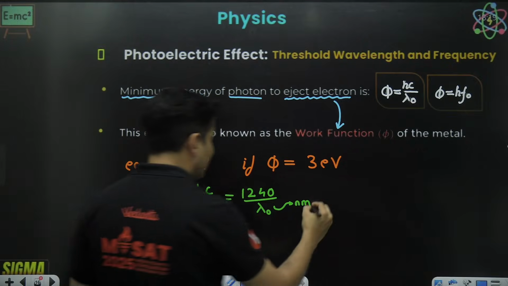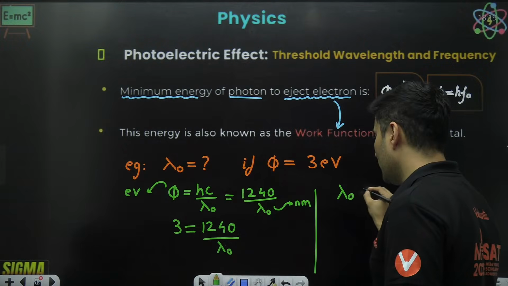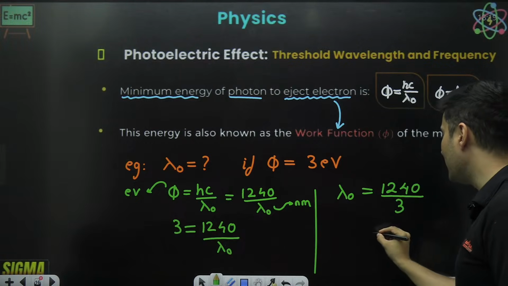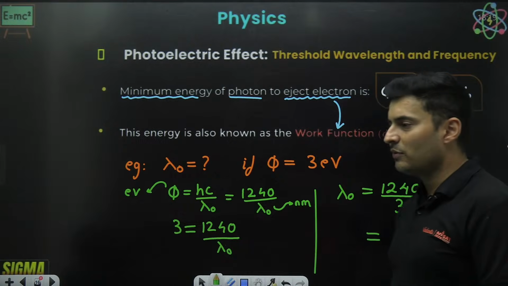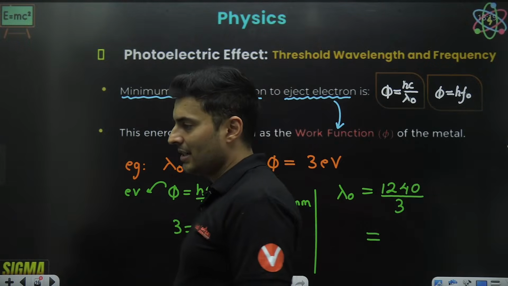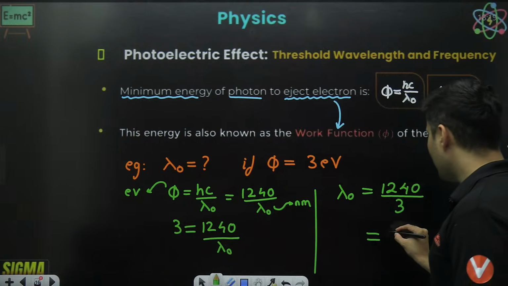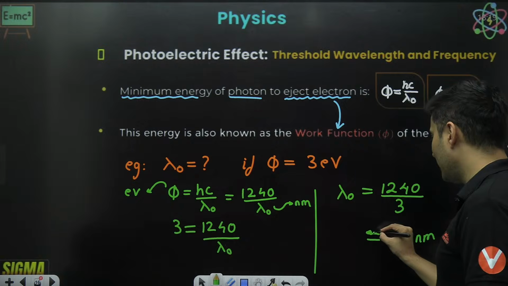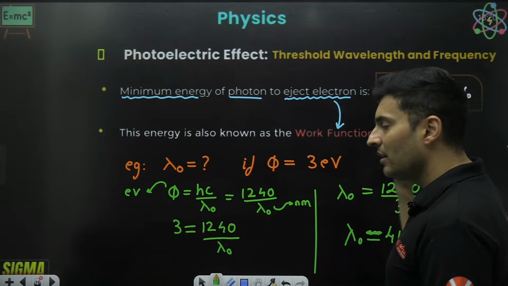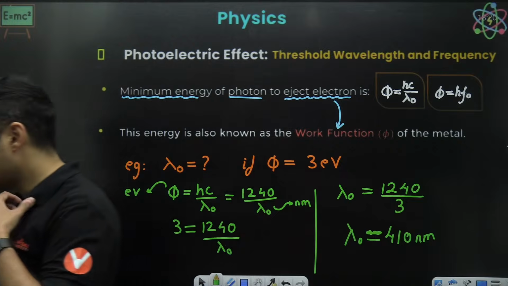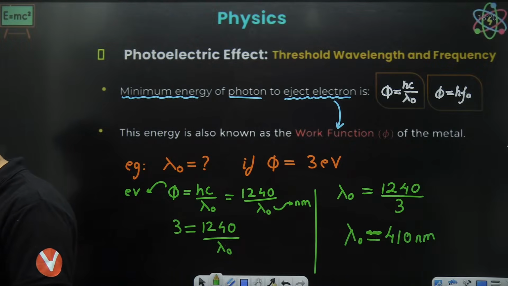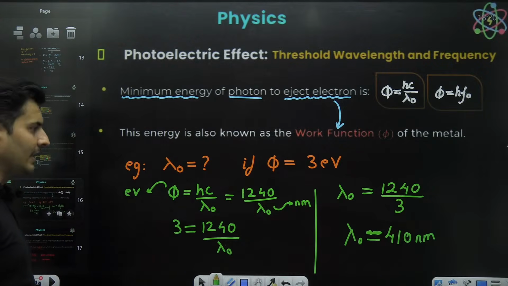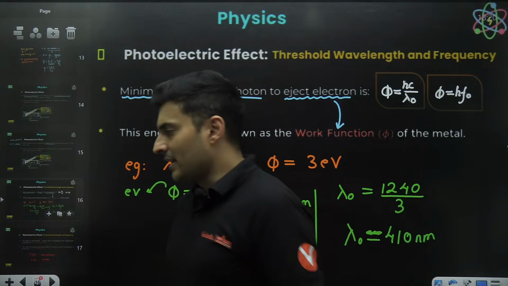So if you work this around, lambda naught is 1240 divided by 3. How much will it be, guys? 124 divided by 3. Come on, guys. Roughly 410 nanometers approximately. So 410 nanometers is the threshold wavelength. Is that clear, everyone? Yes, you will be studying atoms also today. Very good. Excellent. Perfect. Amazing, guys.